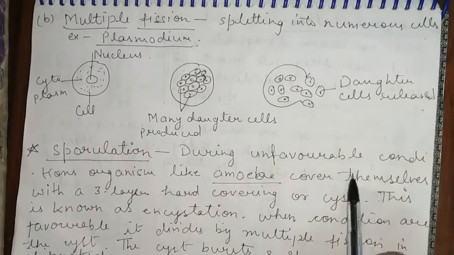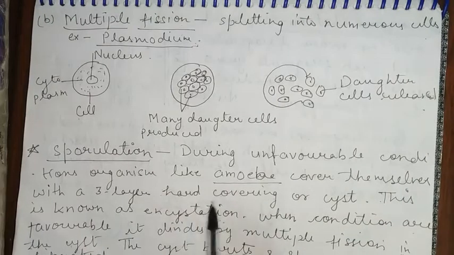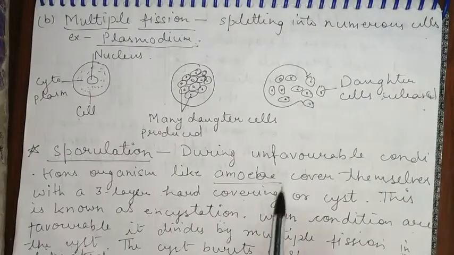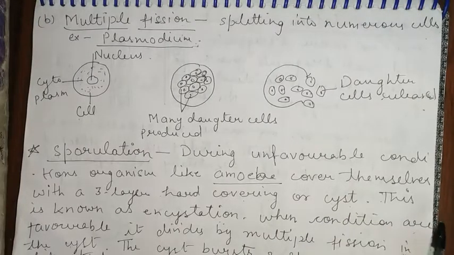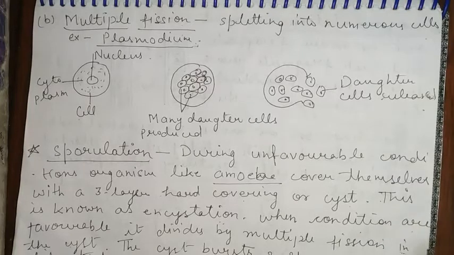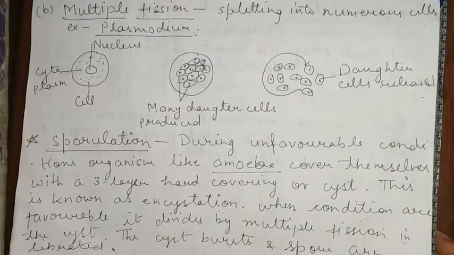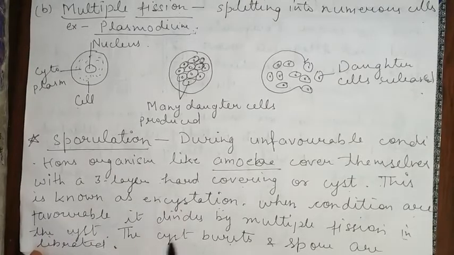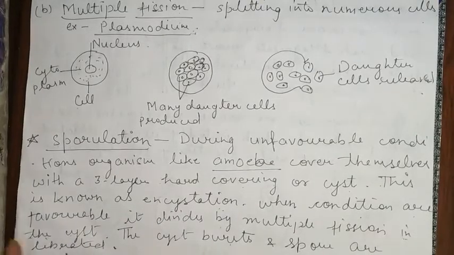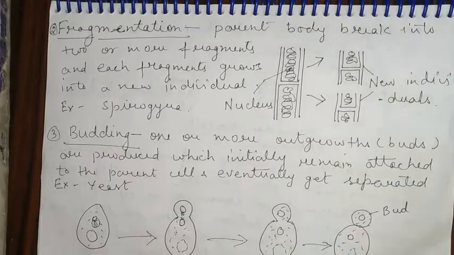When the conditions are unfavorable, it covers itself with a three-layered hard covering to protect from the environment, making a cyst around itself. Then when the conditions change and become favorable, it divides by multiple fission in the cyst, and after that the cyst bursts and spores are liberated and many amoebae are formed and develop into adults.